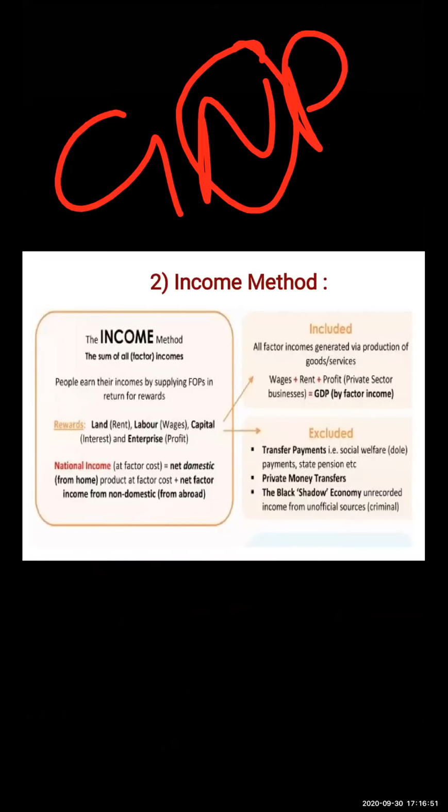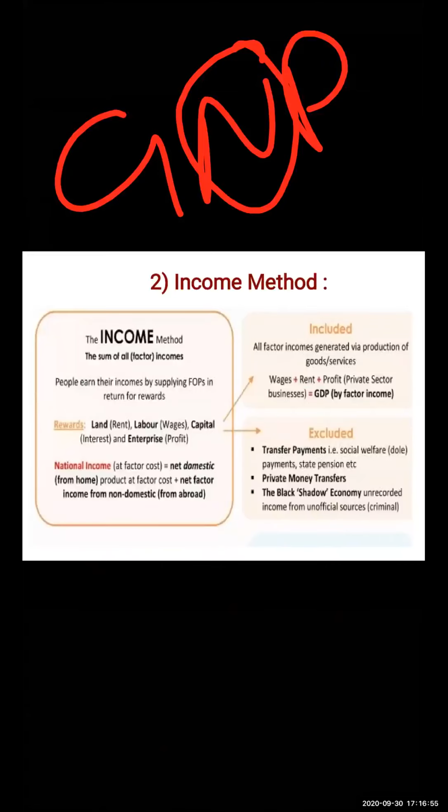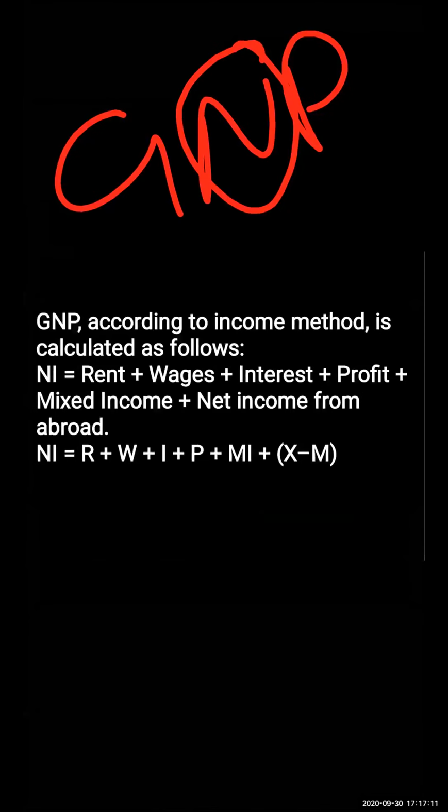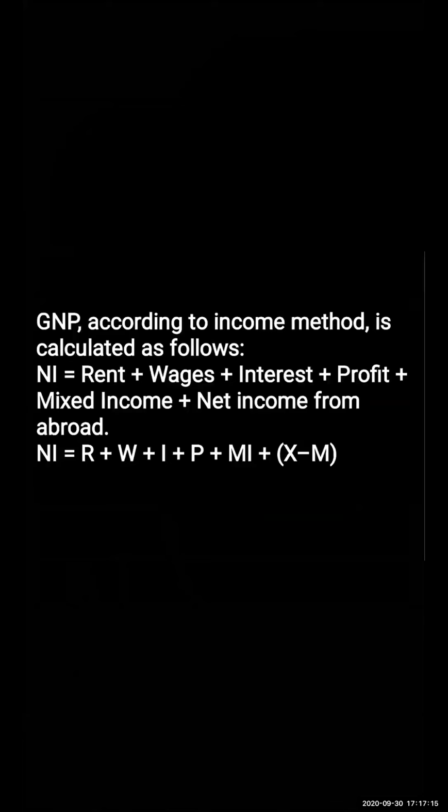Economic activity is production, distribution, consumption, and exchange of goods and services. GNP is calculated as NI, that is national income, equal to rent, wage, interest, profit.